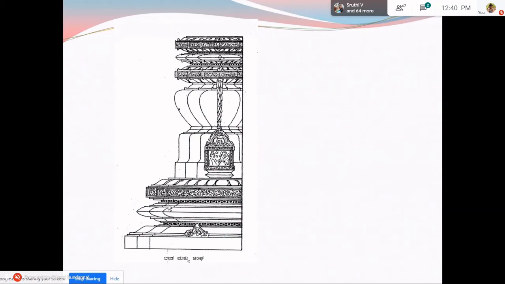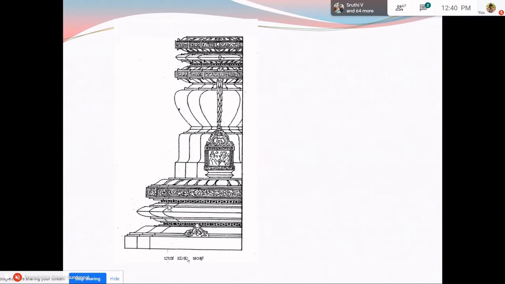Here you see that the center part of the Amalaka Shila has a pivot to fix the stupa into it. And we find a small post hole made here. So what is the purpose? The purpose of this post hole made in the Amalaka Shila is actually to place a flag staff to indicate the presence of a temple and the superstructure, the Dvaja.